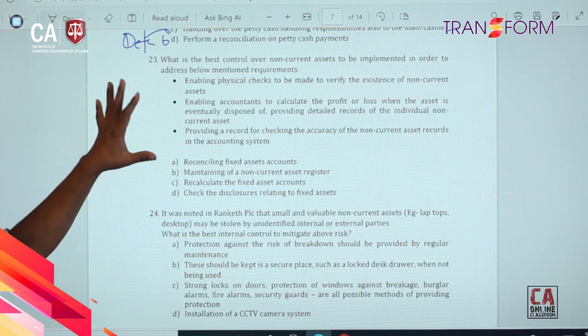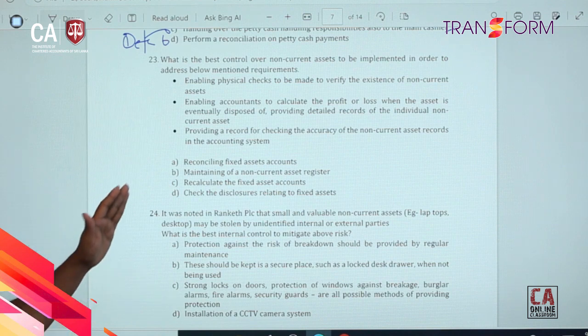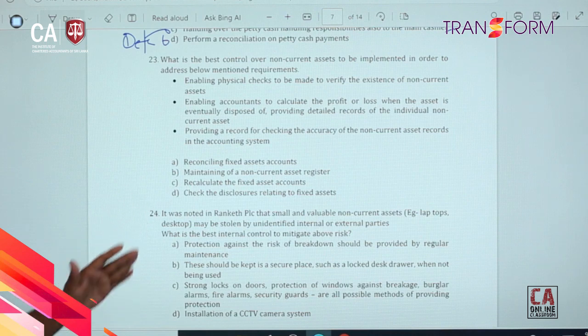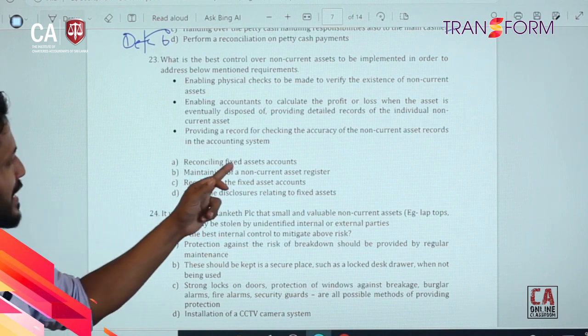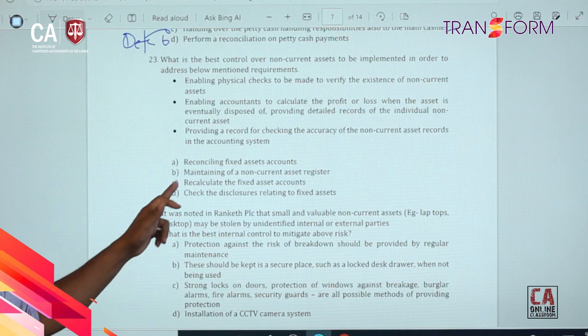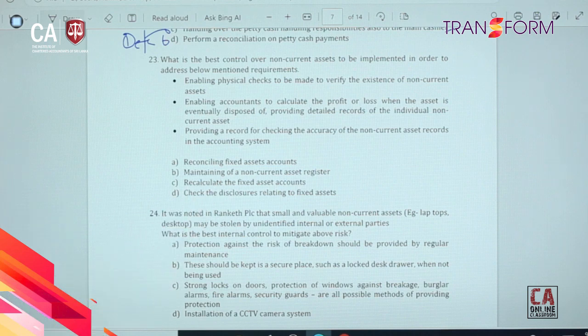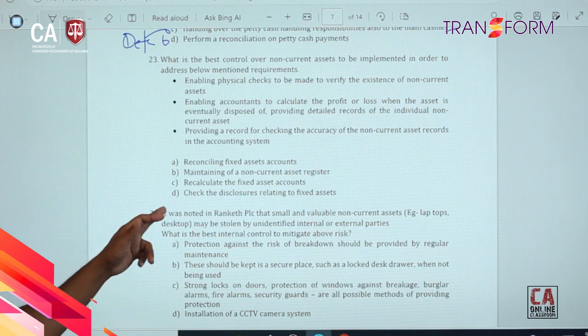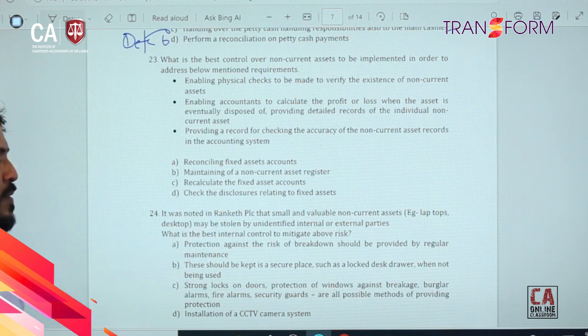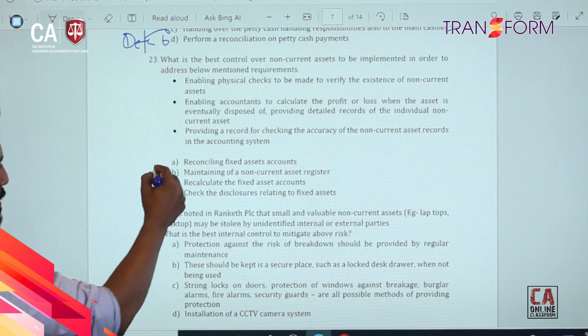So then to ensure all those aspects, we have a set of requirement controls, right? What is the best control? Reconciling fixed asset accounts, maintaining a non-current asset register, recalculating the fixed asset accounts, checking the disclosure relating to the fixed assets. These are good practices, right?